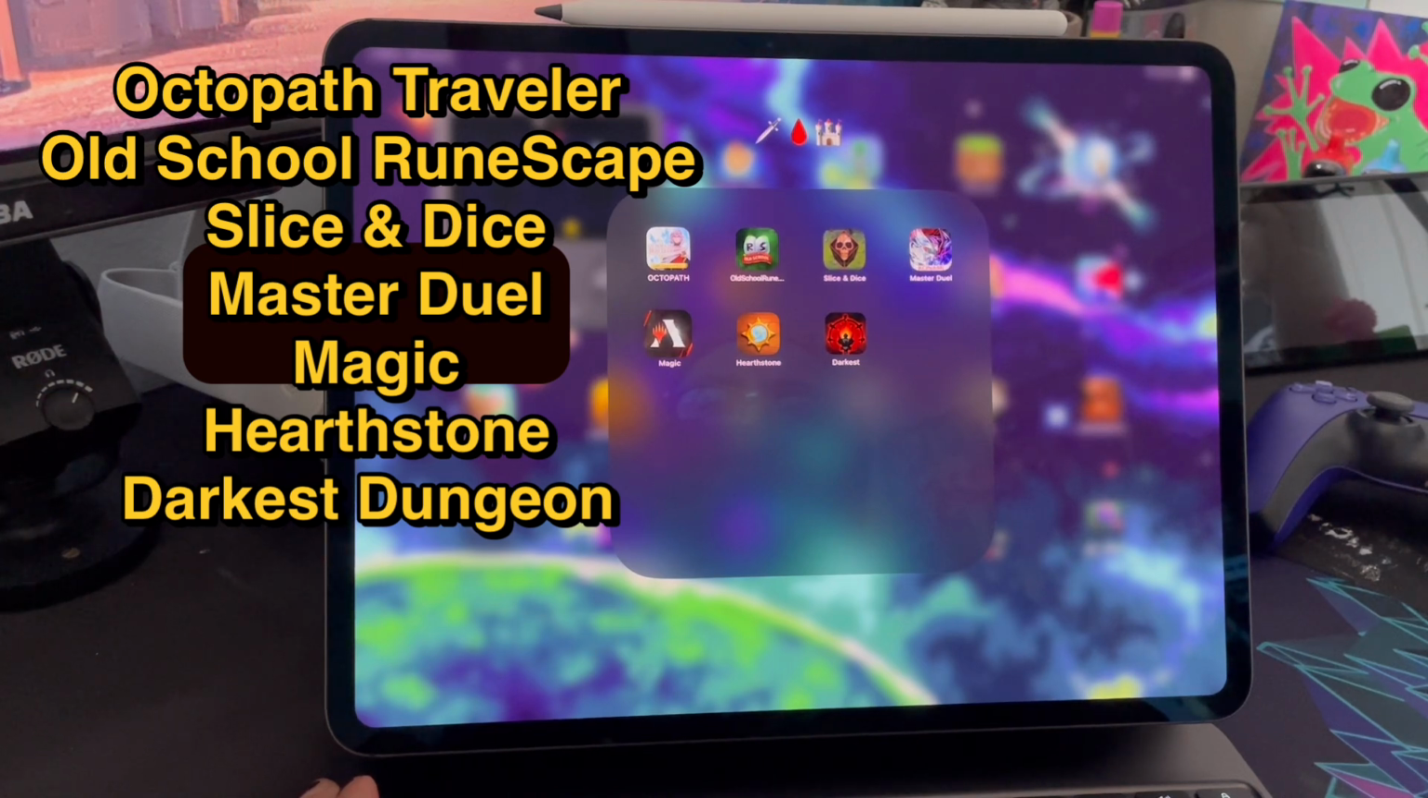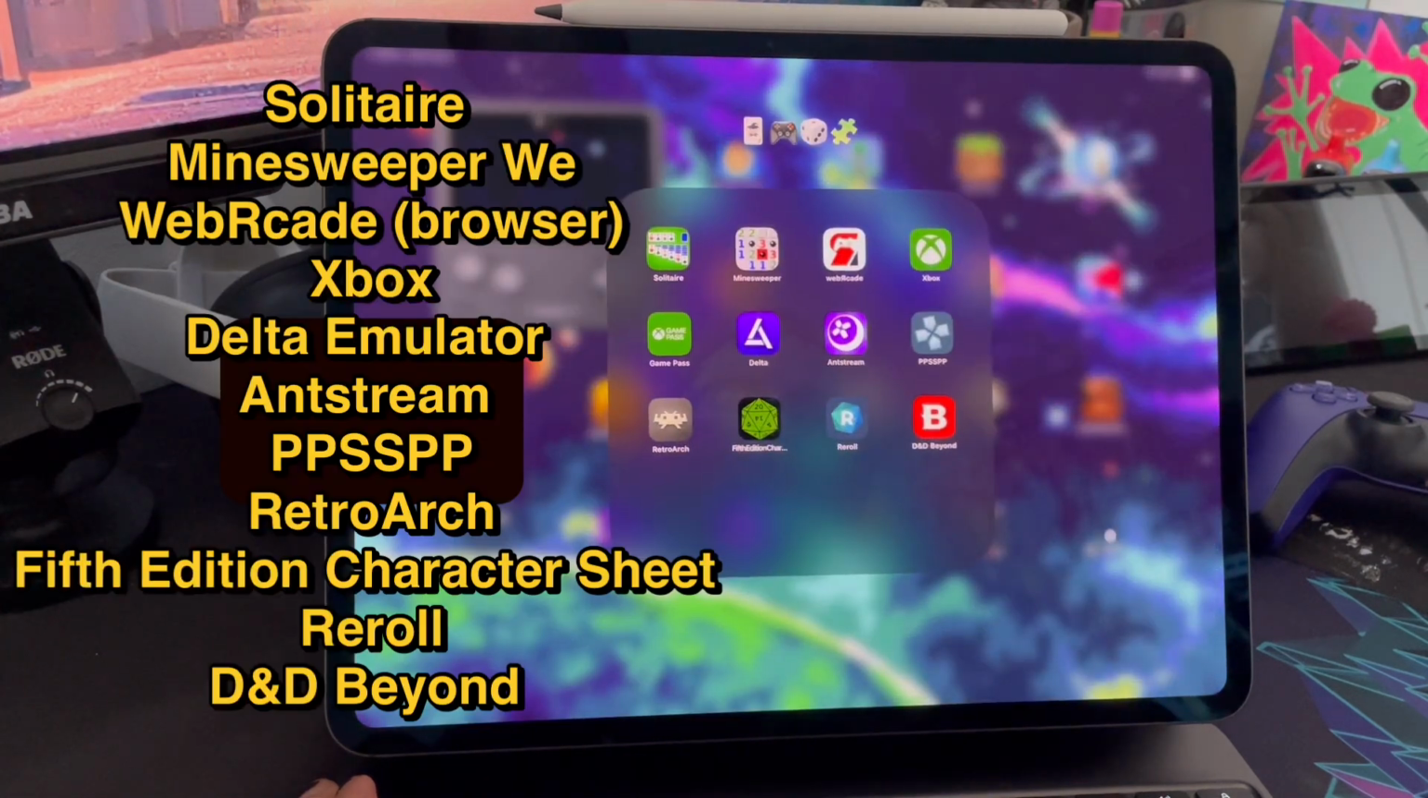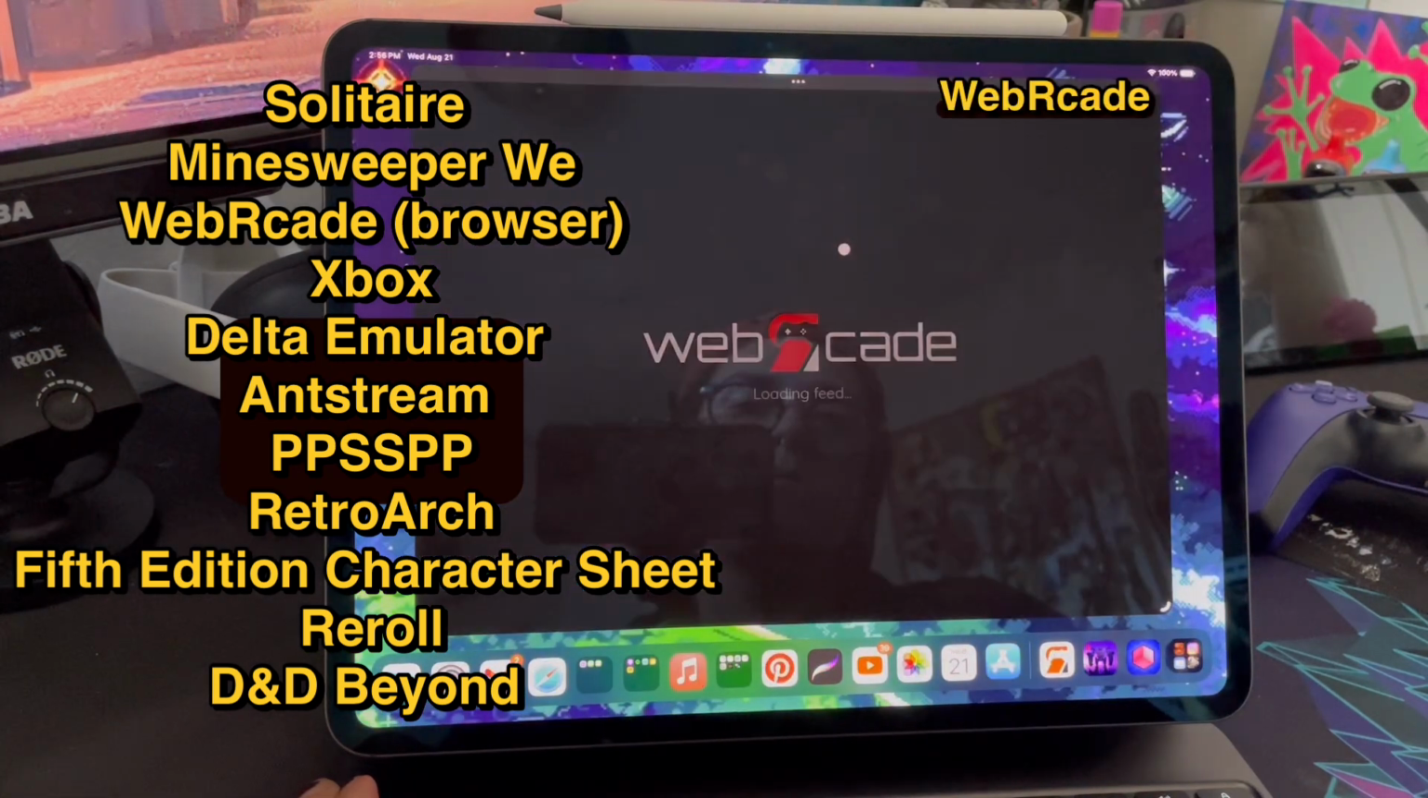Yeah, you know, Magic. I get in and out of Magic. Haven't played it in a couple months. Here's kind of more like casual games, but also all my emulator apps.